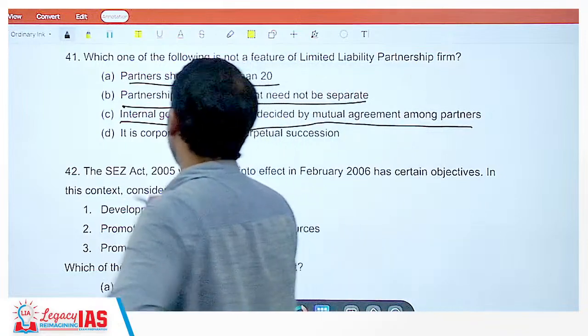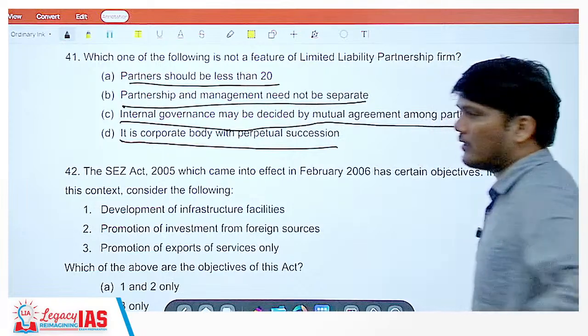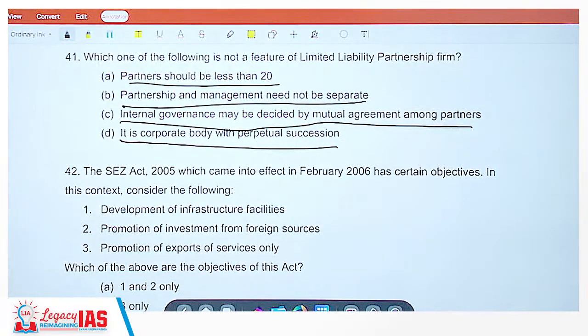Yes. It is a corporate body with perpetual succession. Yes, perpetual succession would be there in a limited liability partnership, that is LLP. LLP is basically one method of partnership or company. Like you have private companies, in the same manner you have LLP also.